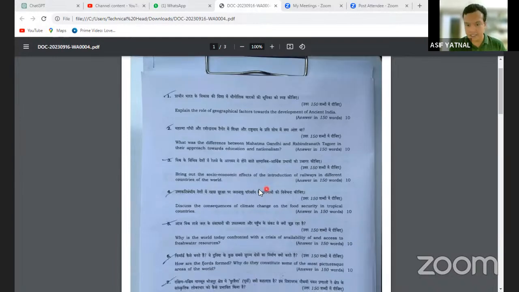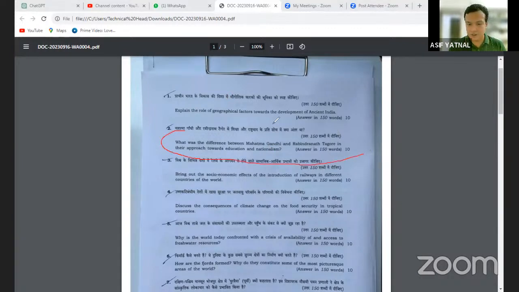This question is from modern Indian history. The syllabus says contributions and contributors from various parts of the country. This is the topic. So the question asked was: what was the difference between Mahatma Gandhi and Rabindranath Tagore in their approach towards education and nationalism? A similar question has also been asked in previous year questions.